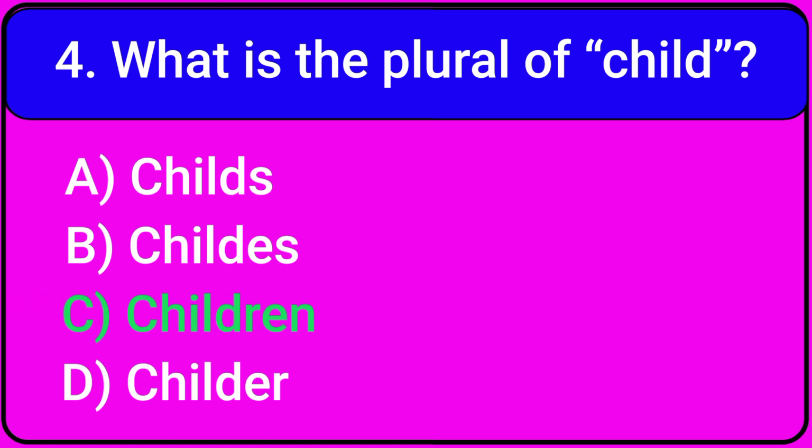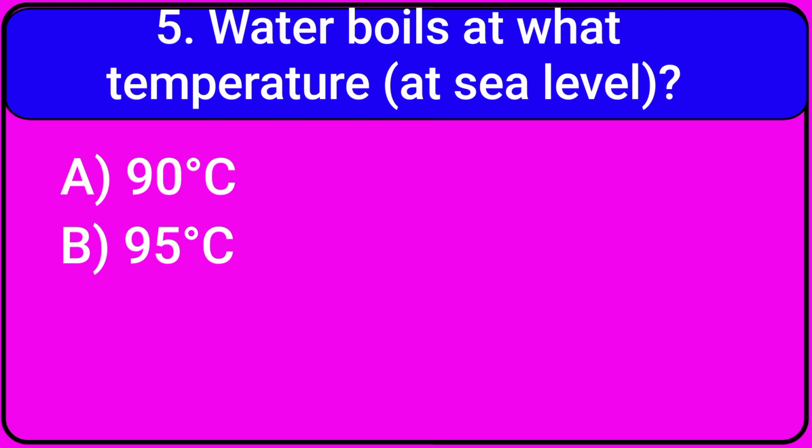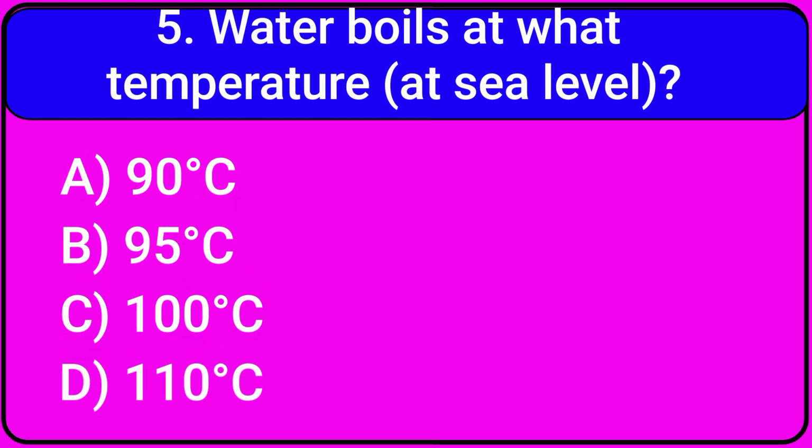Correct. C. Children. 5. Water boils at what temperature at sea level? A. 90 degrees Celsius. B. 95 degrees Celsius. C. 100 degrees Celsius. D. 110 degrees Celsius.